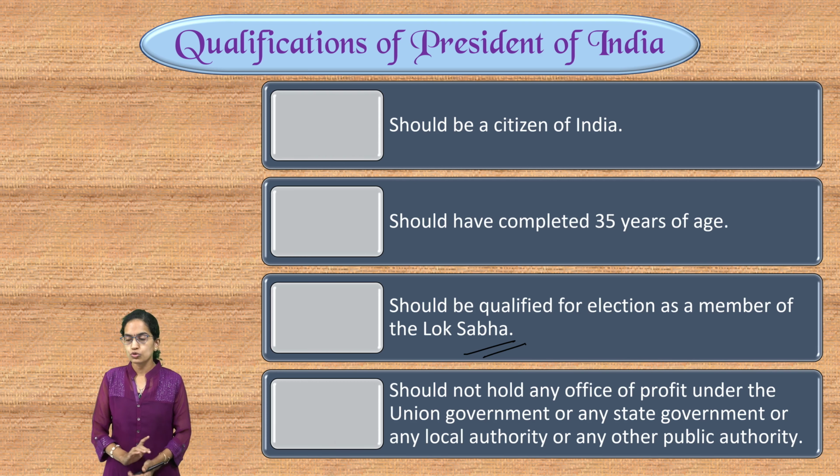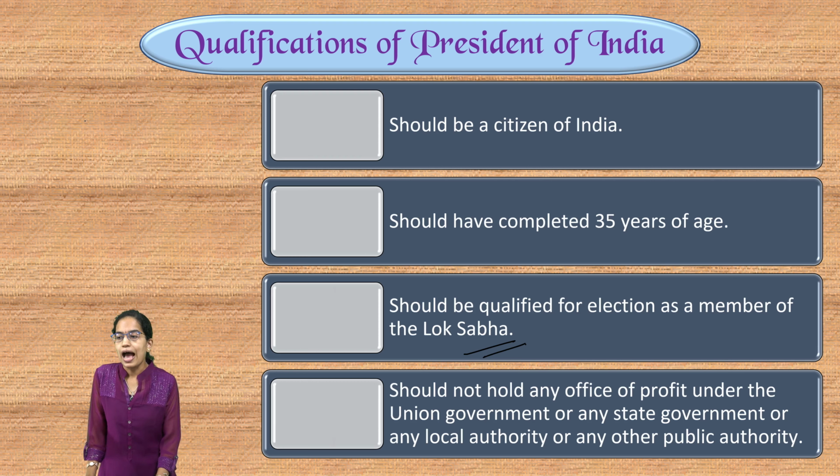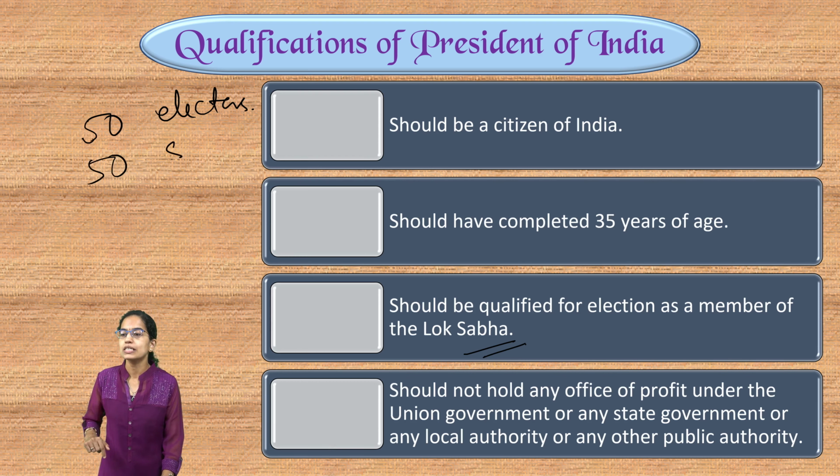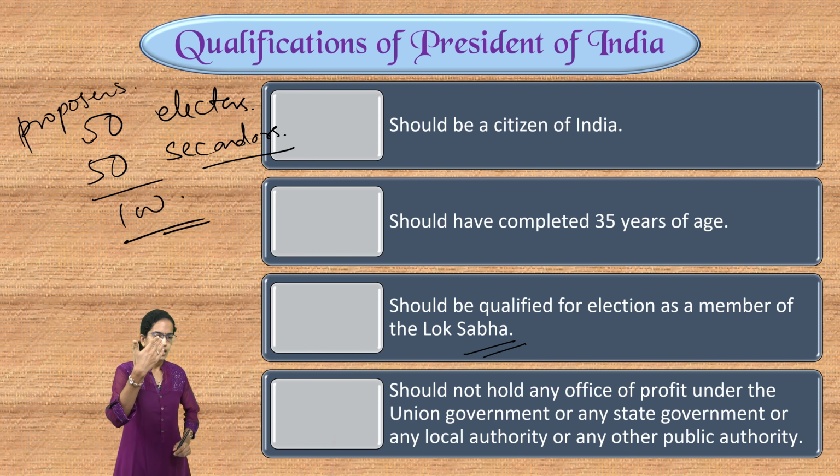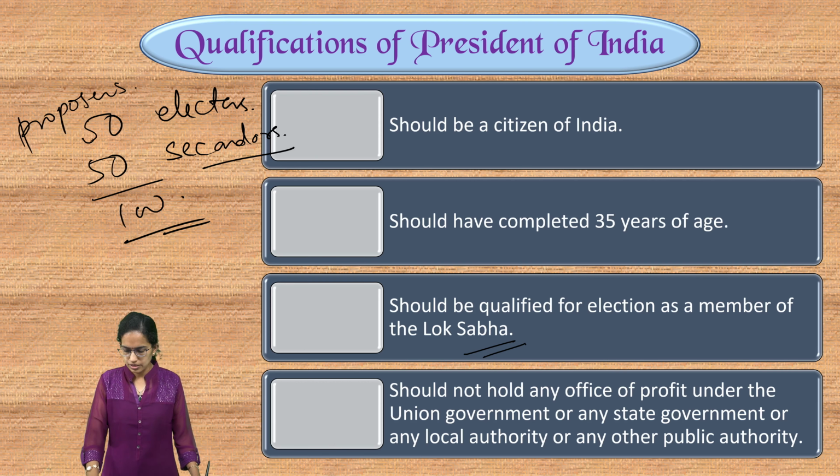If trying to nominate for the post of president, what are the rules to be followed? The name has to be proposed by 50 electors, and those are called proposers, and then there must be 50 seconders as well. So 50 proposers and 50 seconders, total 100 people who would be nominating the name. And once the candidature is nominated, a security deposit of 15,000 is made to the RBI.